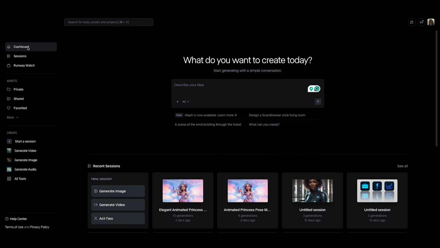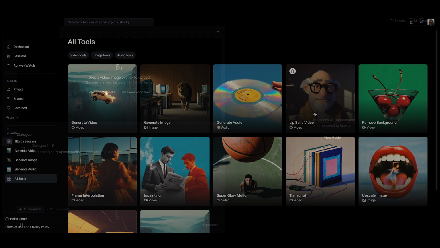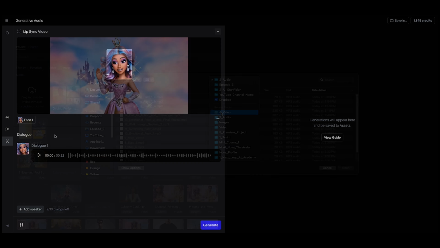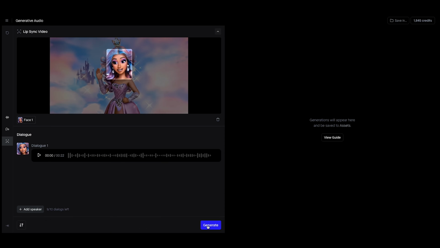Step 1. Open Runway ML. Step 2. Click Dashboard. Step 3. Hit all tools. Step 4. Find lip sync. Now upload Pixar video. Next, add your audio file. Finally, hit the generate button and wait for the magic.